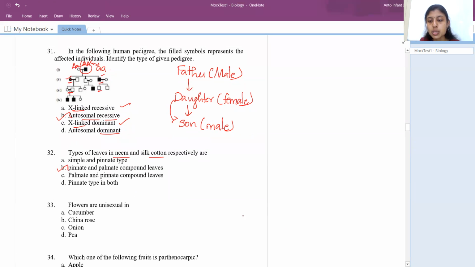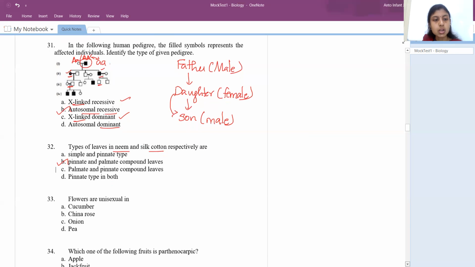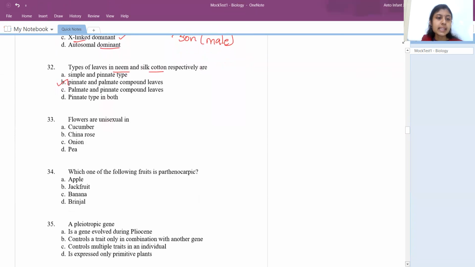The flowers are unisexual in, the answer is cucumber. Unisexual means, always remember, it is different. Under different, we have unisexual and dioecious.